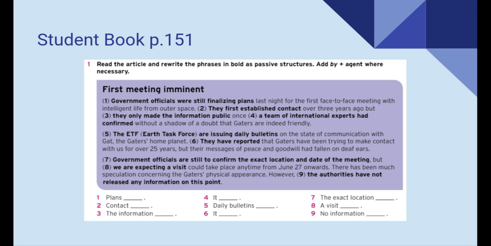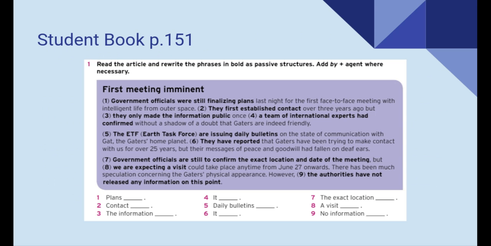Let's go to our student book, page 151. Exercise 1. Read the article and rewrite the phrases in bold as passive structures. Add by plus the agent where necessary. So, here you're going to review many of the different passive structures. For example, the first sentence says, government officials were still finalizing plans. Plans?